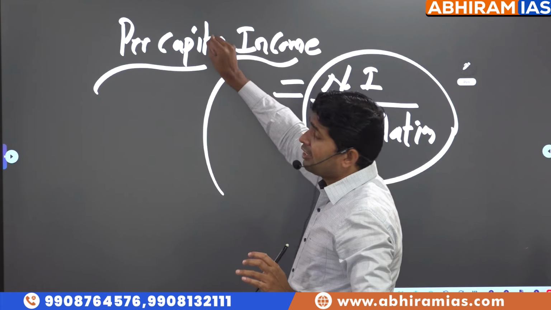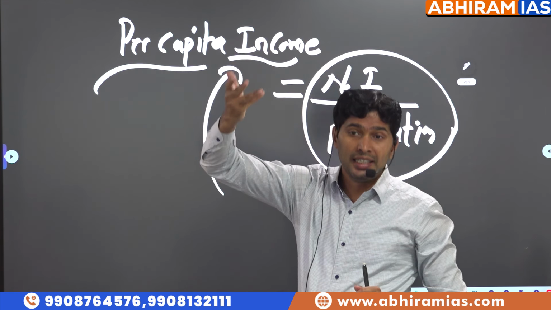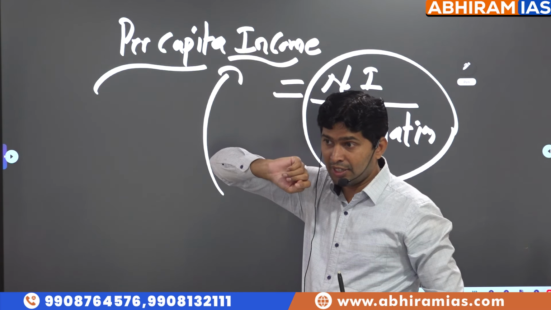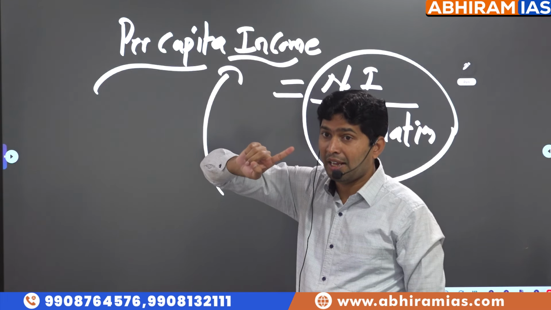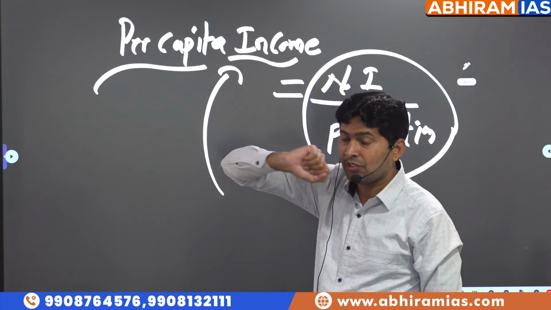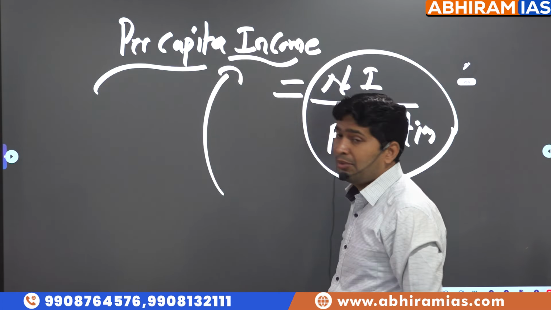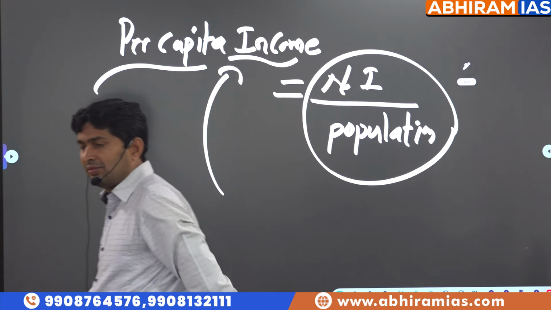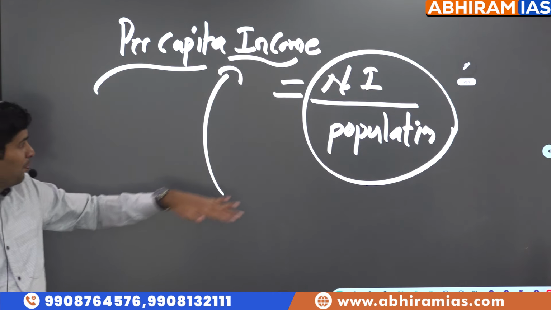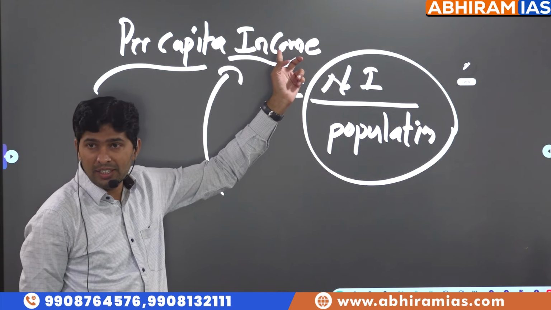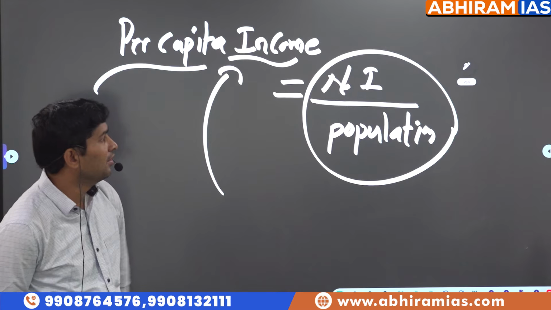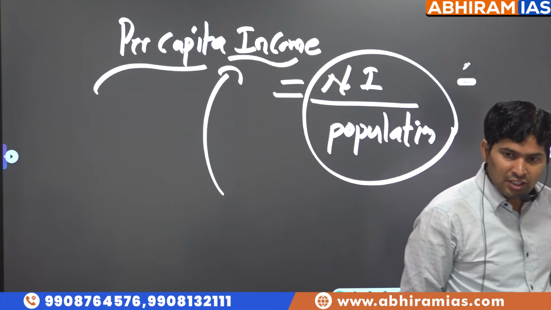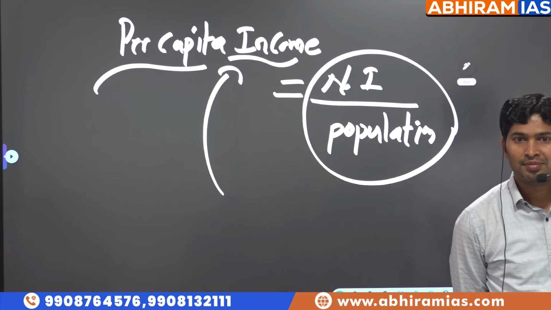In which of the following circumstances per capita income may increase? Previous year question. Look at the word. In which of the following circumstances per capita income may increase? Statement 1. National income remains same. Population is decreasing. National income remains same, population is decreasing. Per capita income may increase. Second statement. Population remains same. National income is increasing.